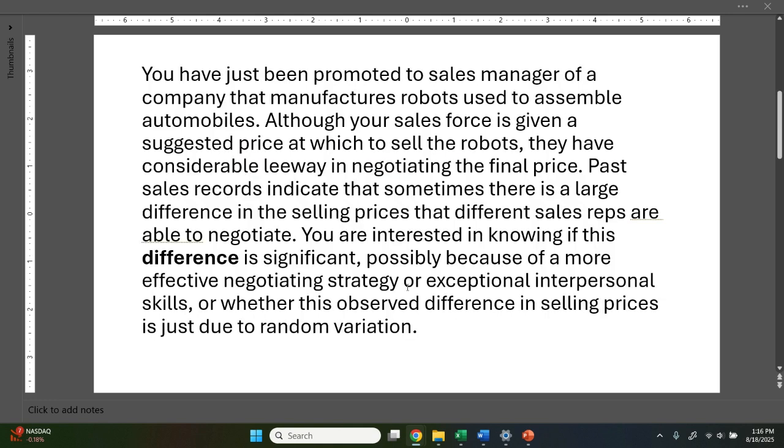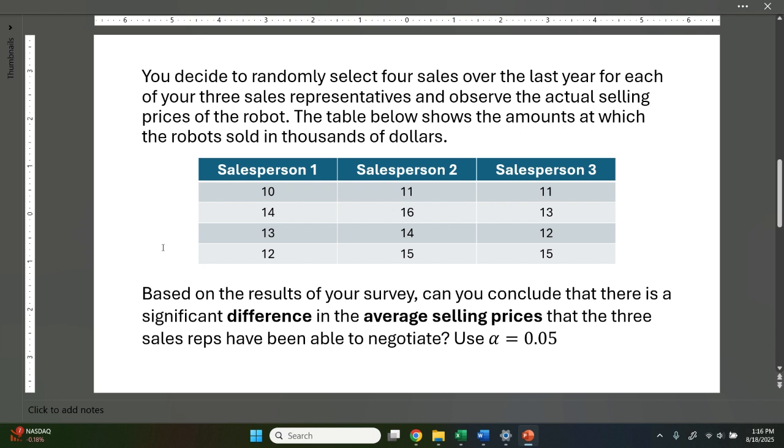Let's go back. You can see here that we're interested in knowing if there's a difference in the 3 sales representatives. If I read further here, I can see the 3 sales people's sales. Now, again, if it says 10, that's 10,000. So all of these are in thousands of dollars. So you can see salesperson 1, 2, and 3 here, 3 columns of data, and they're 4 randomly selected weeks.